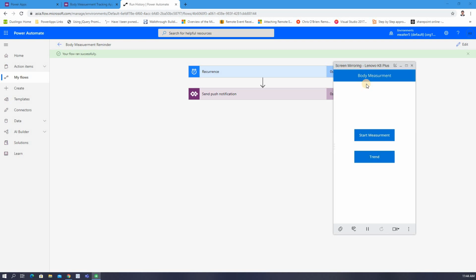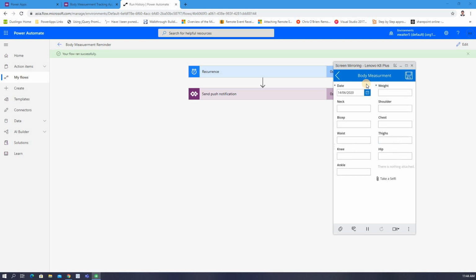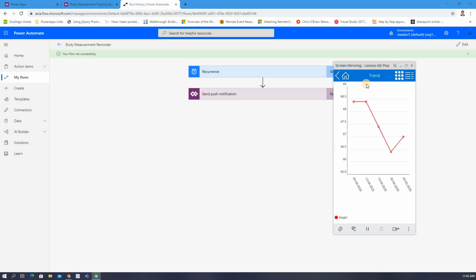So there are two things. If I click on Start Measurement, it will ask me to fill in all these things, where you can see various types of metadata you can put, and there is a take-a-selfie option. You can take your photo and submit. And the second is Trend. Here I have fed some past data for every week Sunday. You can see your weight varies like this. If you tap any point, it will show you how much weight it was on that day.